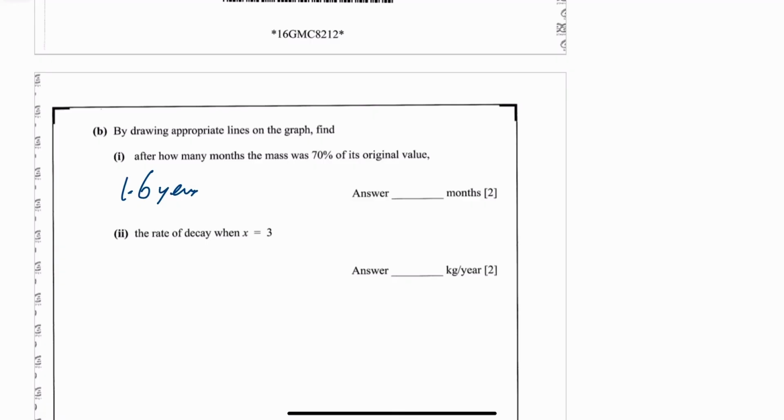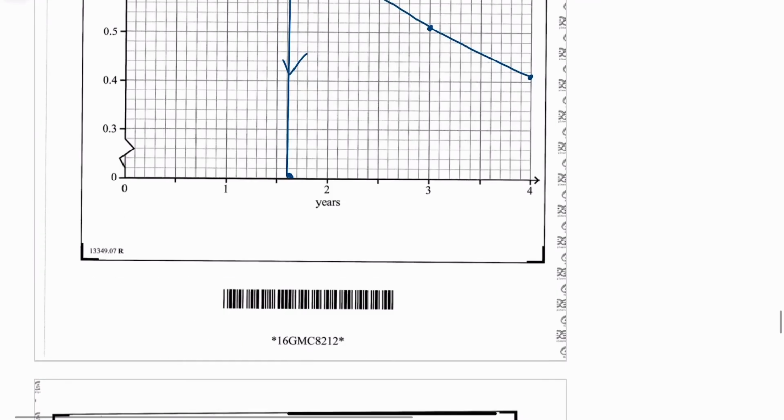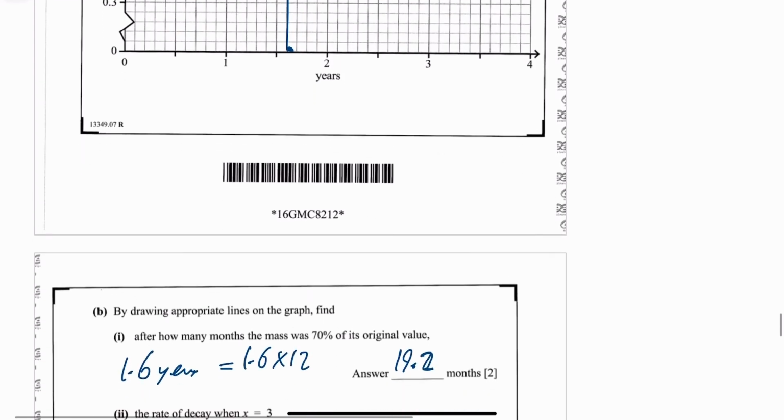Okay, after how many months? So that's equal to 1.6 times 12. So we just do that. 1.6 times 12 is, we'll say it's 19.2 months. Okay, hopefully that is the right answer for that one.